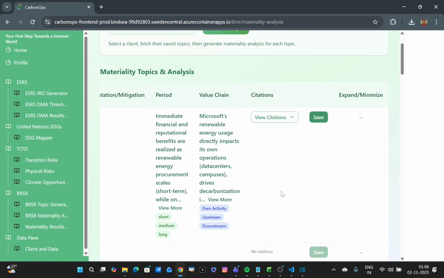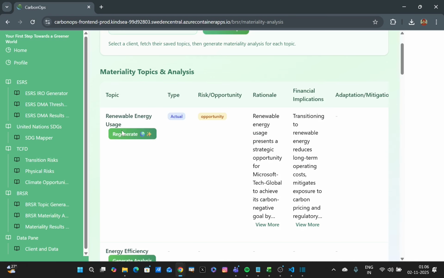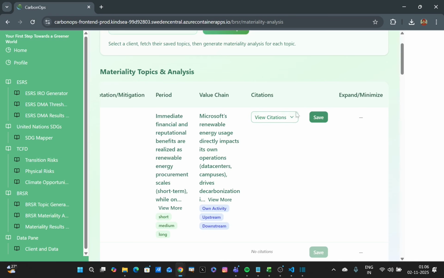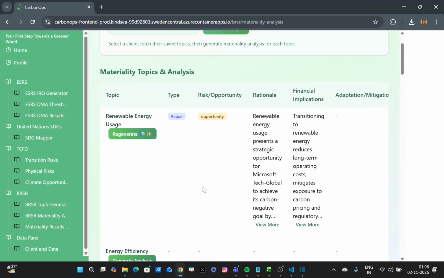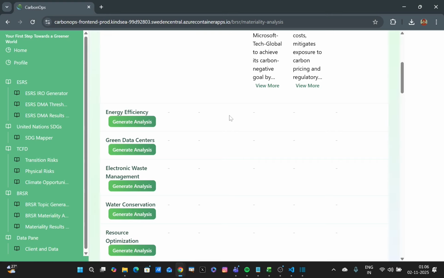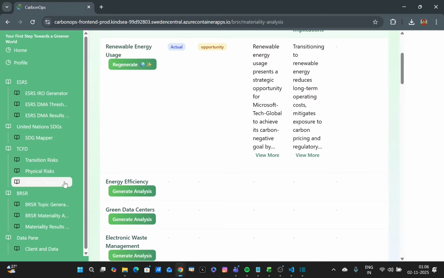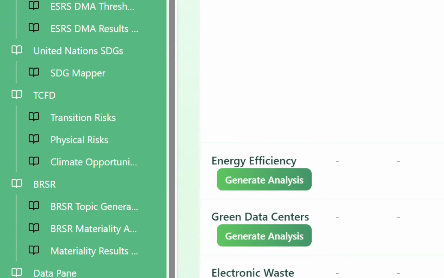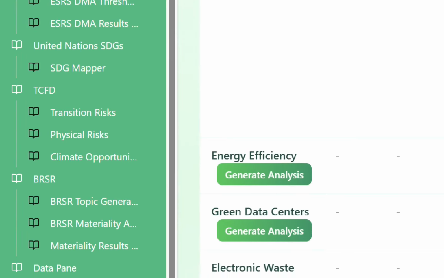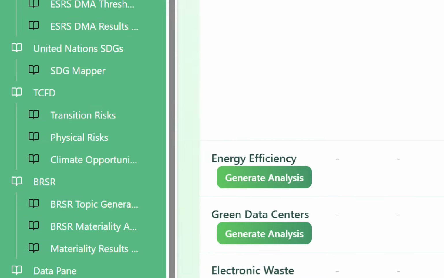And once that's done, once you're happy with everything, if you aren't, well, you can regenerate things. But if you're happy with everything, you can click on the save button, and you should do that for each topic that you generate a materiality assessment for, and that gets saved in the database. Similarly, you would go about hitting the generate analysis button and hitting the save button for each of these environmental as well as social topics. Now once that's done, we can go to the third step, that is downloading everything in an exportable CSV format so that you could share it between your colleagues or even consultants that you're working with.